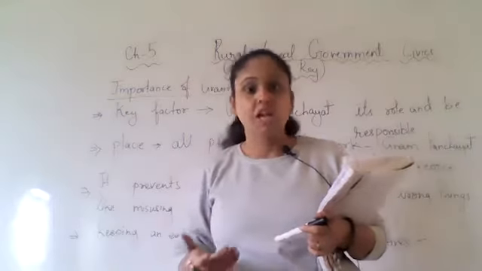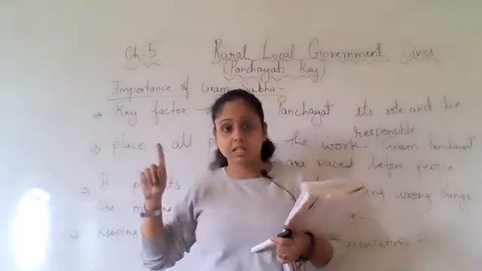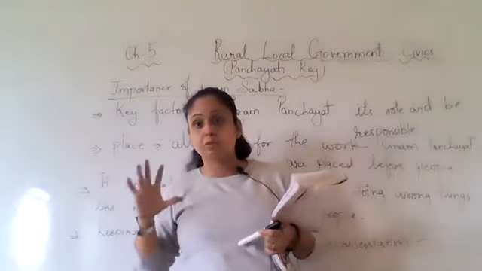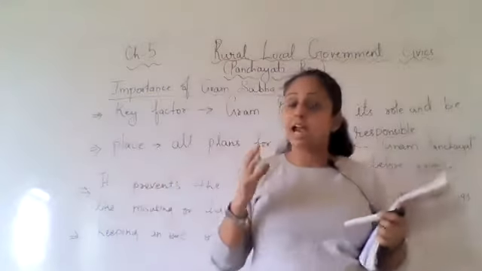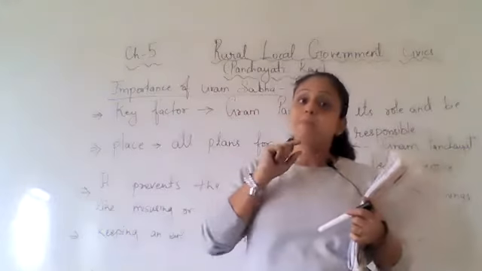If some work has not been done, it will be the responsibility of the Panch to discuss the matter and that work should be done. Like when we discussed that story, Hardas was there, and how people were discussing things.